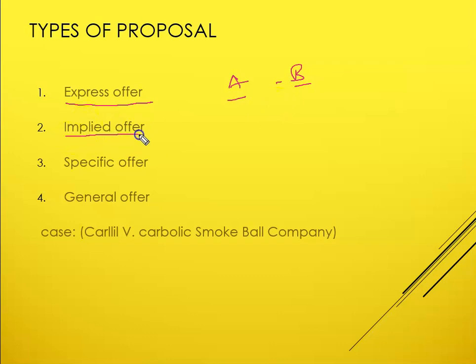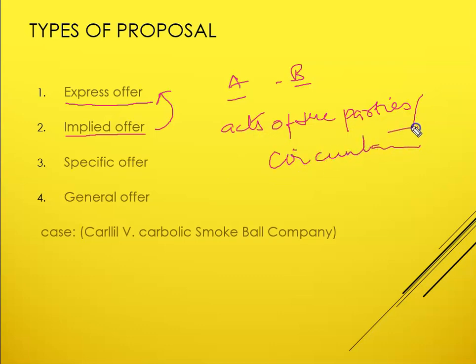What is an implied offer? An implied offer is just the reverse of an express offer. An implied offer is that offer which is implied. Implied means which is not expressed, right? It may be shown by the acts of the parties, or it may be shown according to the situation, according to the circumstances, right?